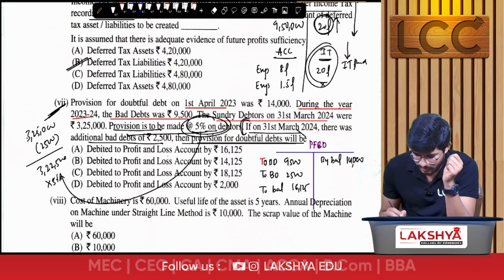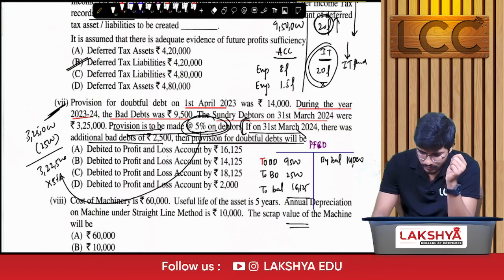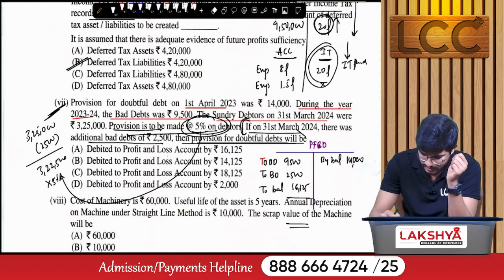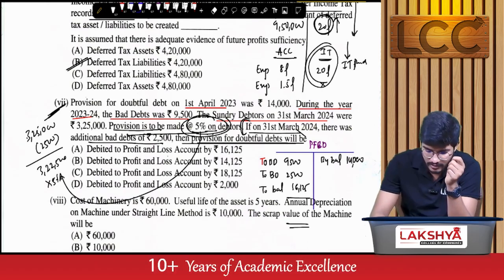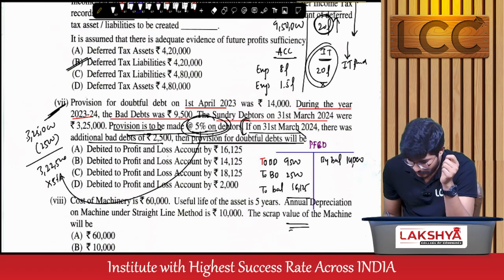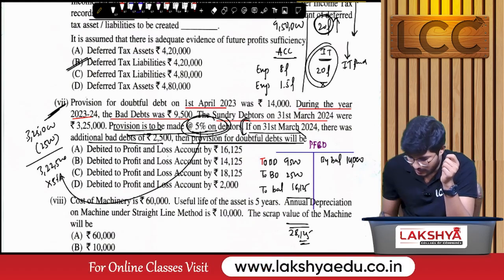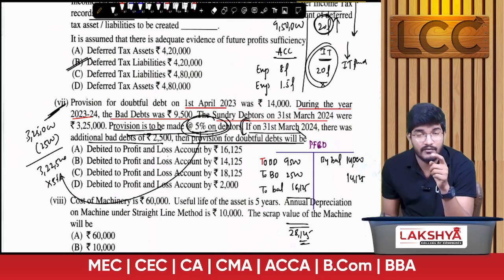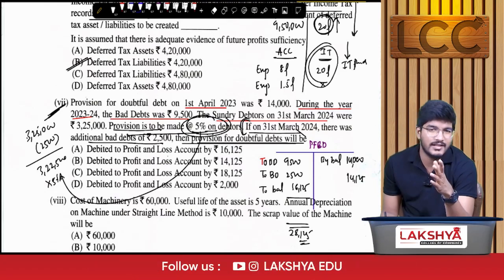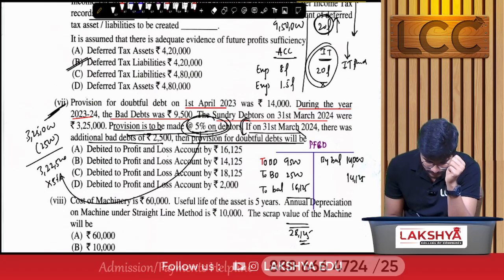Now balance this ledger: 16,125 plus 9,500 plus 2,500 is 28,125, minus 14,000. Then you'll get 14,125 that needs to be debited for the year as a provision. So the answer will be option B.